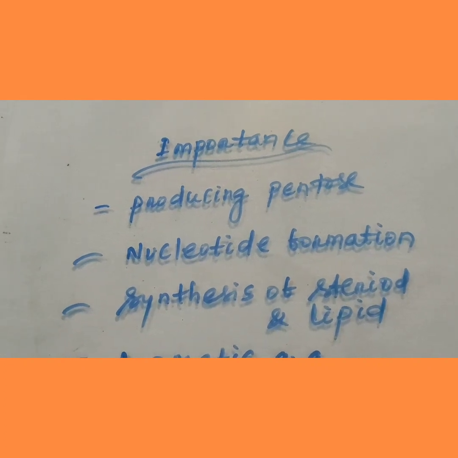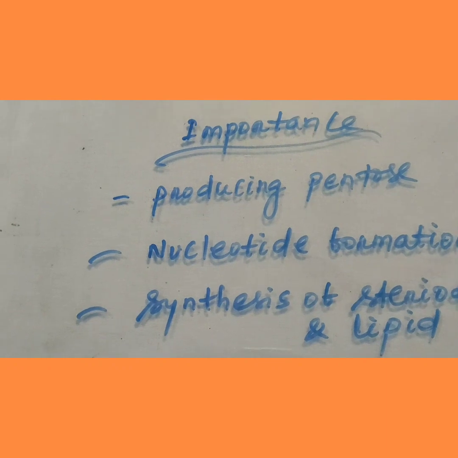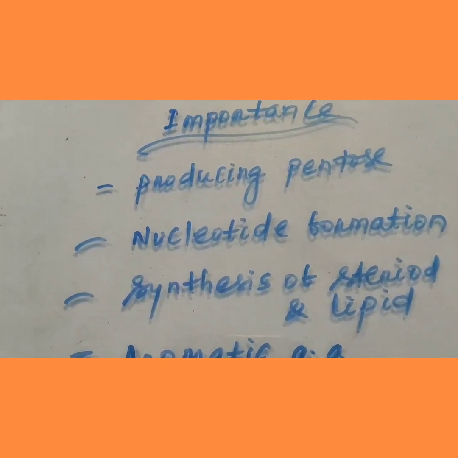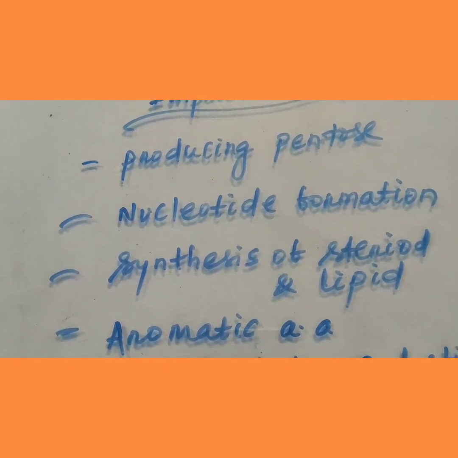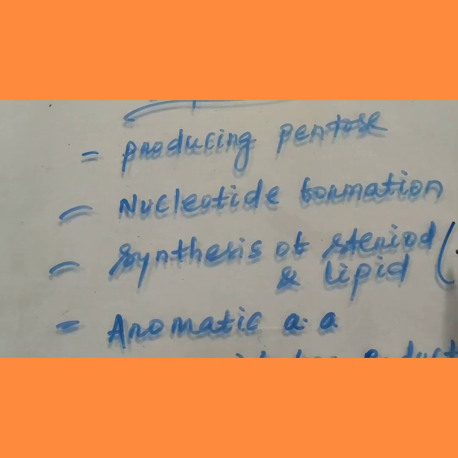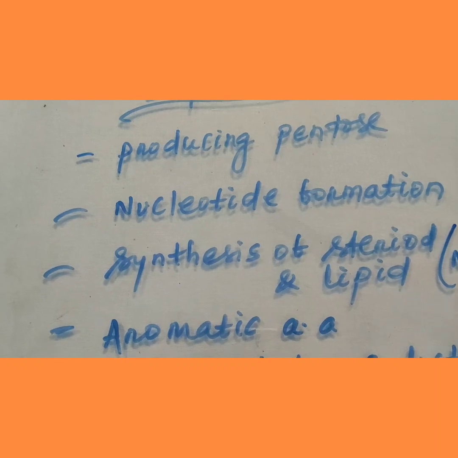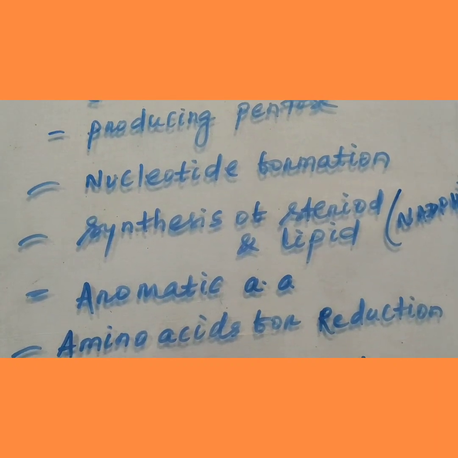Then come to the importance of the pentose phosphate pathway. As its name says, it produces pentose. We know the pentose helps in the formation of nucleotides. It helps in the synthesis of steroid and lipid, which are reducing in nature, by using the reducing equivalents, that is NADPH, to produce lipid and steroid.